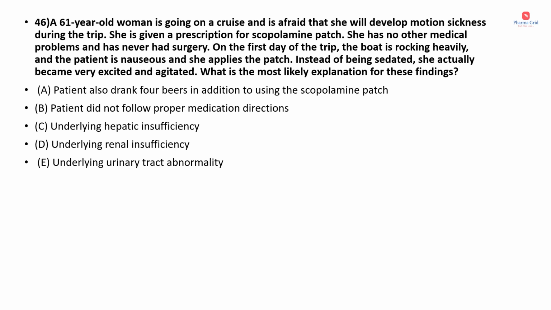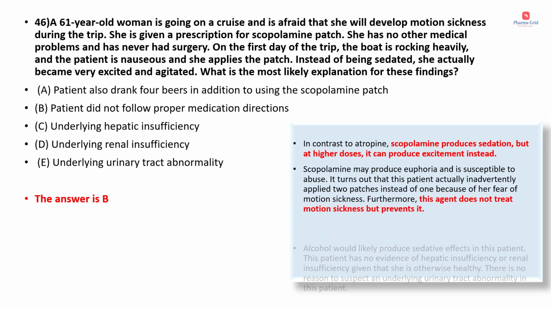Options are: patient also drank 4 beers in addition to using the scopolamine patch; patient did not follow proper medication directions; underlying hepatic insufficiency; underlying renal insufficiency; underlying urinary tract abnormality. Correct answer is option B, that is patient did not follow proper medication directions.